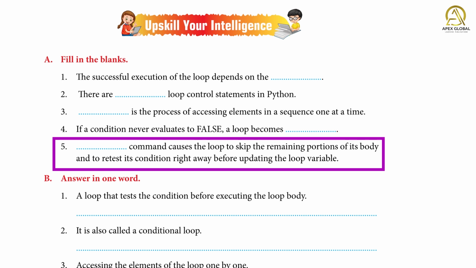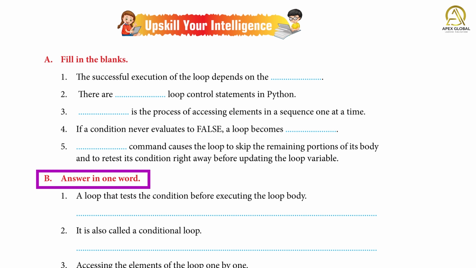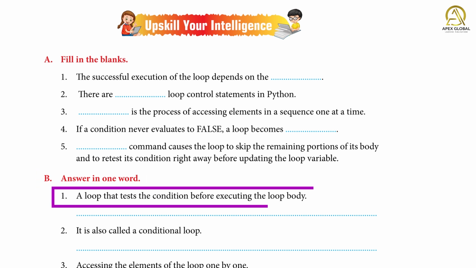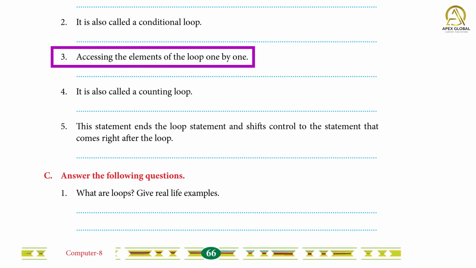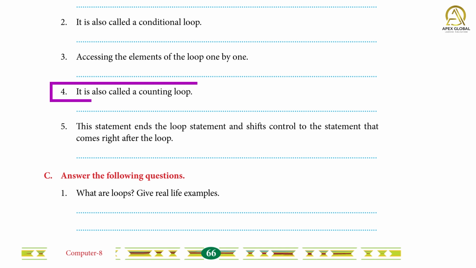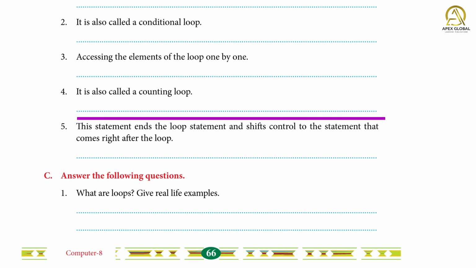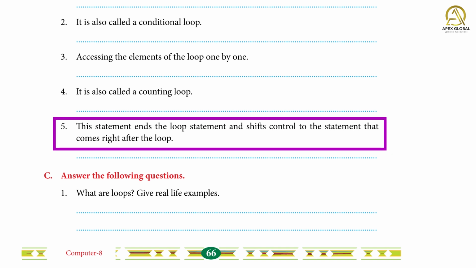Answer: continue statement. B. Answer in one word. 1. A loop that tests the condition before executing the loop body. Answer: while loop. 2. It is also called a conditional loop. Answer: while loop. 3. Accessing the elements of the loop one by one. Answer: traversal. 4. It is also called a counting loop. Answer: for loop. 5. This statement ends the loop statement and shifts control to the statement that comes right after the loop. Answer: break statement.